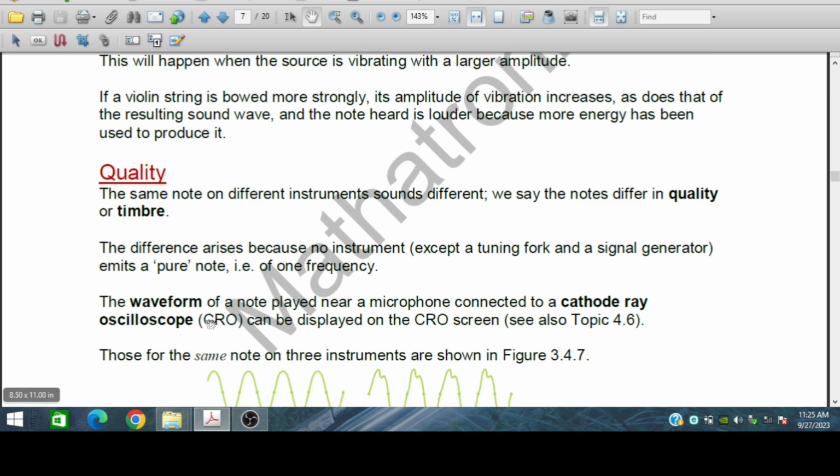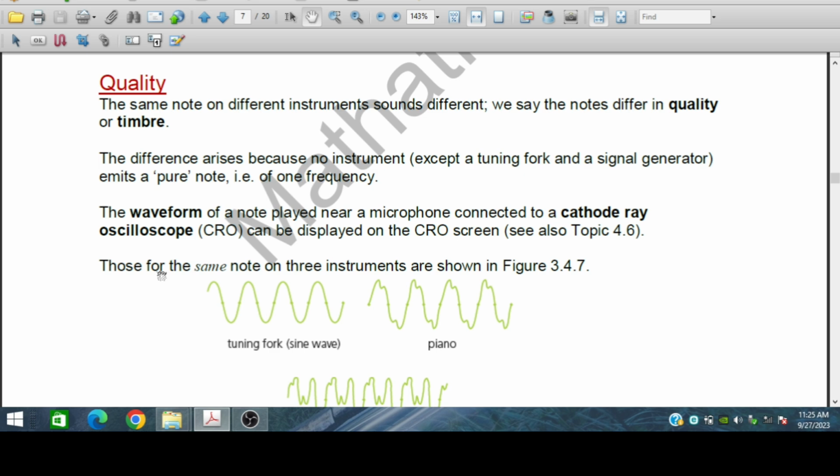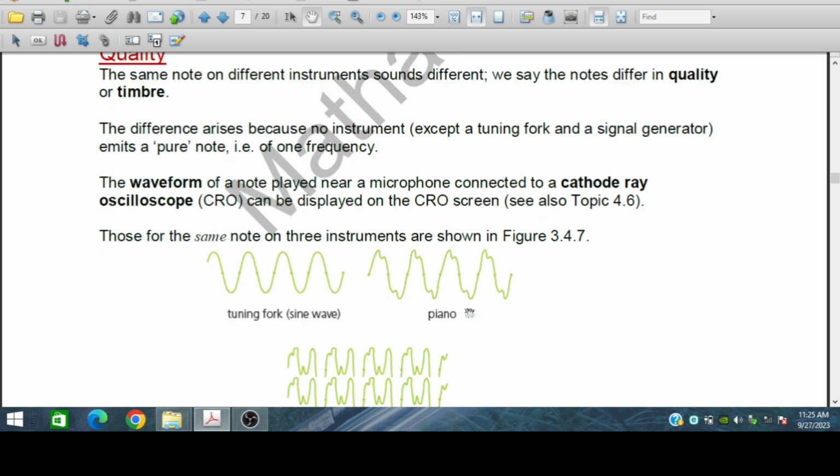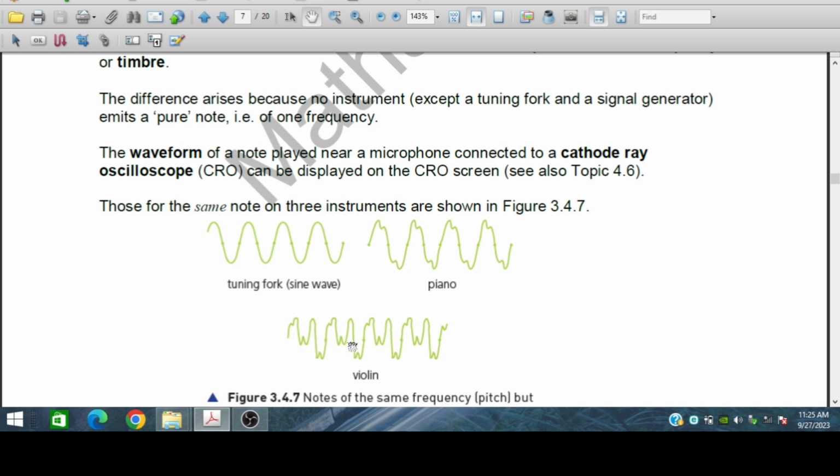The waveform of a note played near a microphone connected to a CRT oscilloscope can be displayed on the CRO screen. Those from the same note on three instruments are shown in the figure. From a tuning fork, a pure sinusoidal wave is produced. In a piano, we see that some kind of noise is added. The frequency is almost the same. This is piano, this is violin, this is the pure sine wave from a tuning fork.